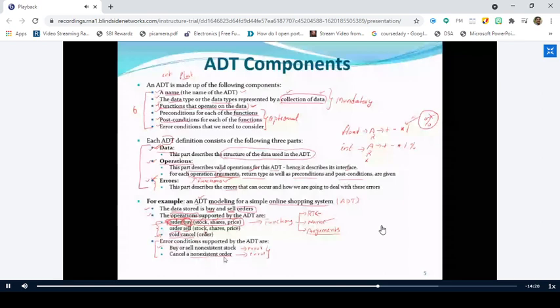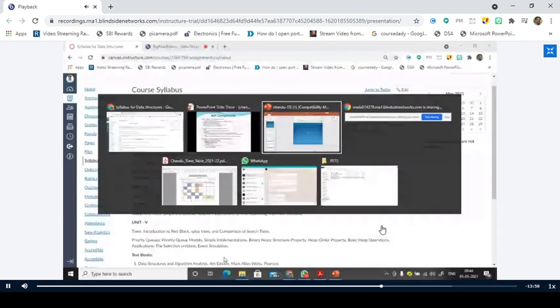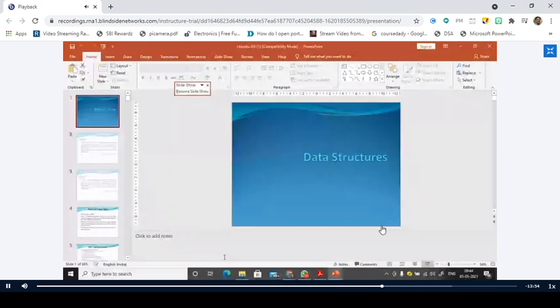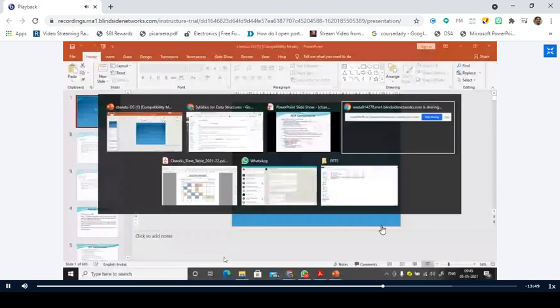So what is ADT? Abstract data type, that is the abbreviation, but what actually is ADT? It is a logical description of how you view the data and operations, without concentrating on how you are going to implement it.